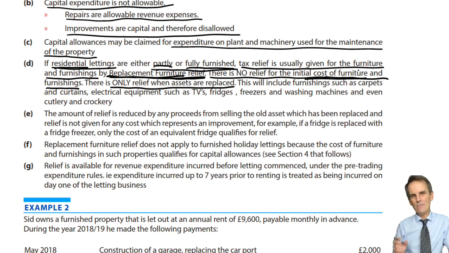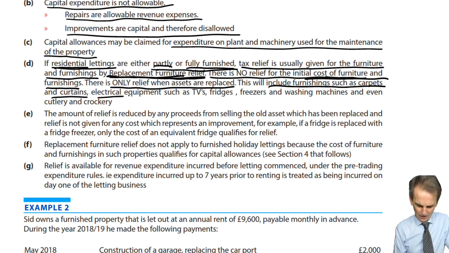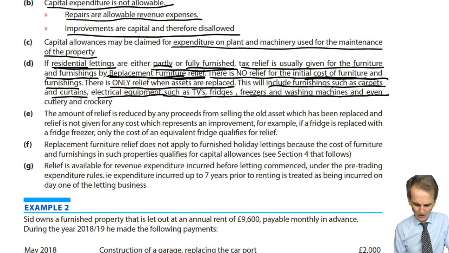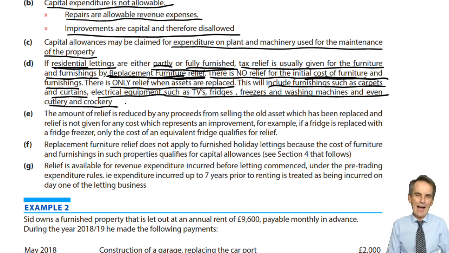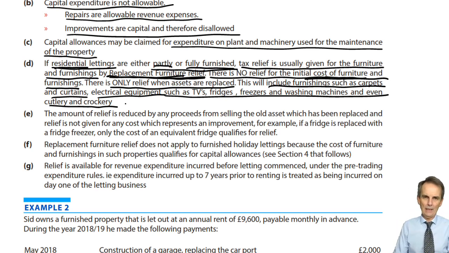But when we're replacing, are we replacing on a like-for-like basis? Because that comes into it too. This will include furnishings such as carpets and curtains, electrical equipment such as TVs, fridges, freezers, washing machines, and even cutlery and crockery. But how do we work out what that is?